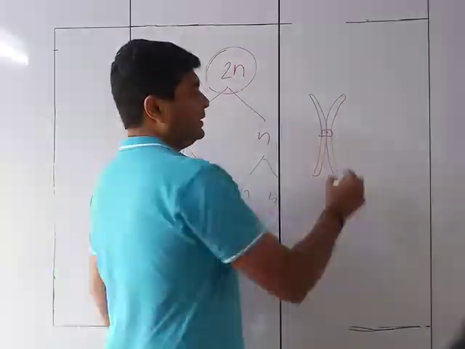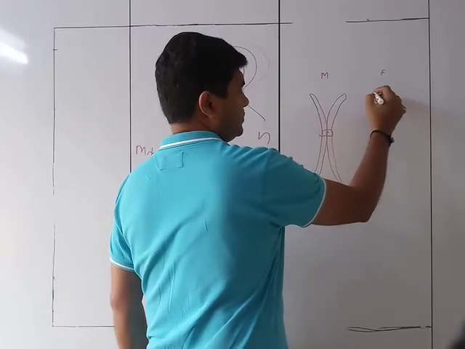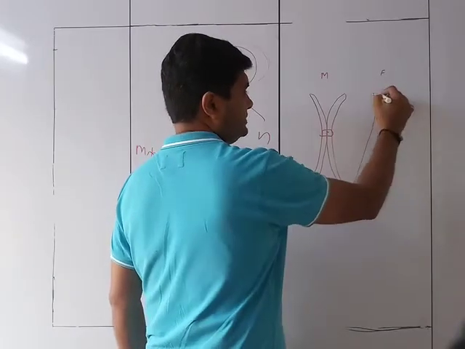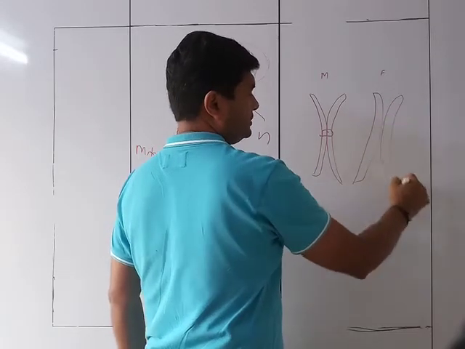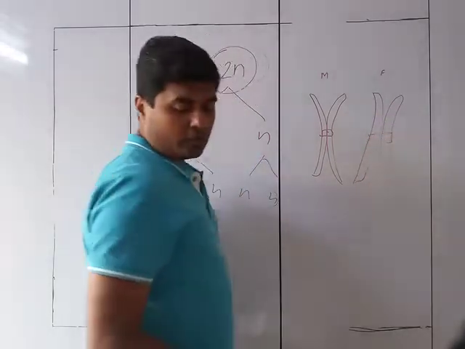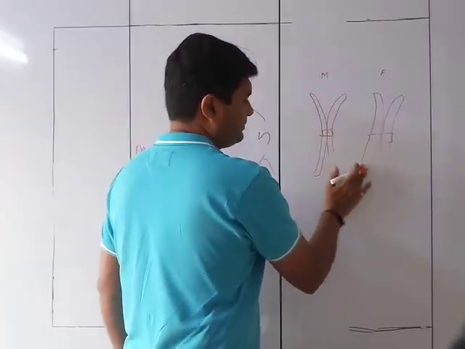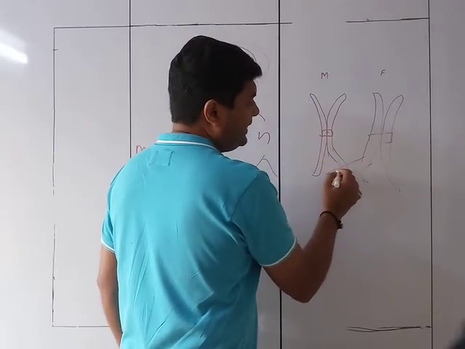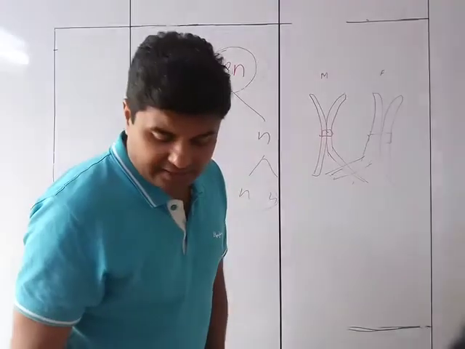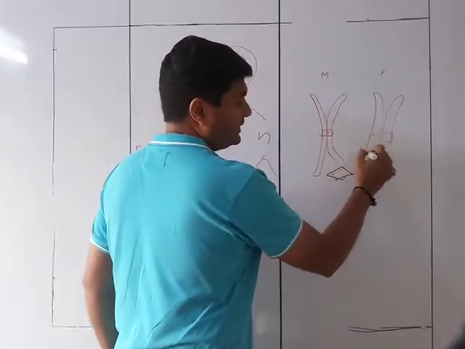Now when this is of the male and there is one of the female which is also of the same kind, they are going to come together like this, and there will be an interchange. So the interchanging will be this way, that this part will go into that one.